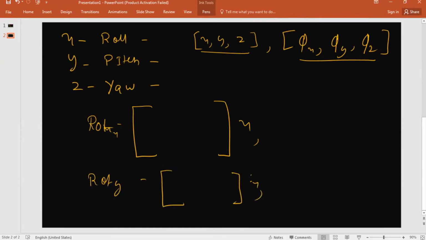We'll be talking about different types of rotation matrices, and also the Euler angles and the quaternions. I'll be explaining what quaternions and Euler angles are.